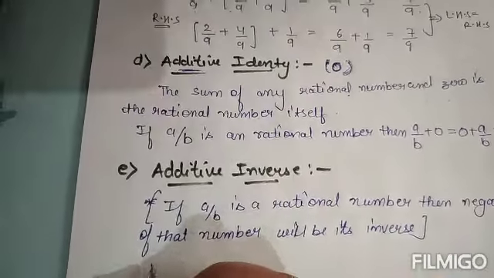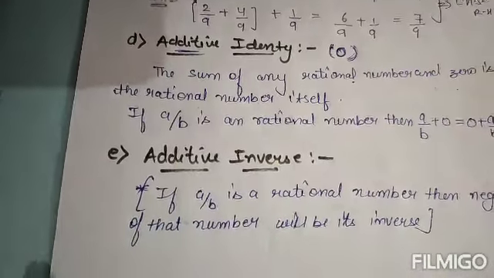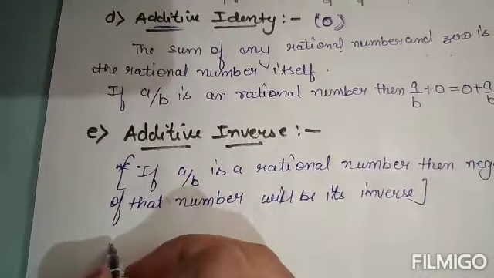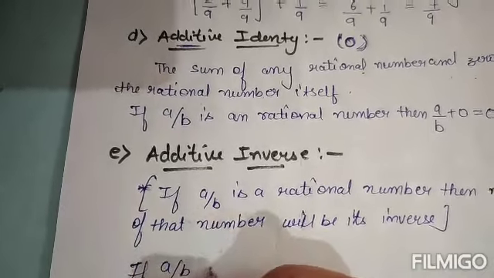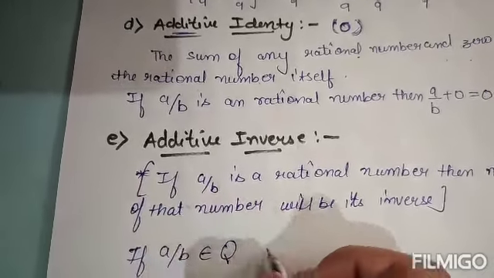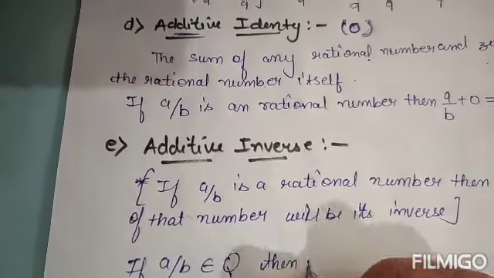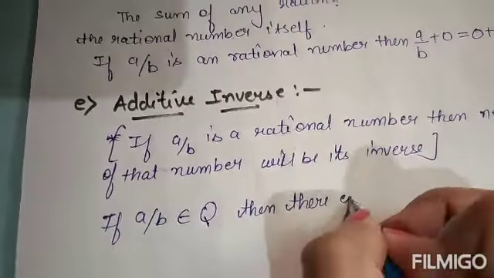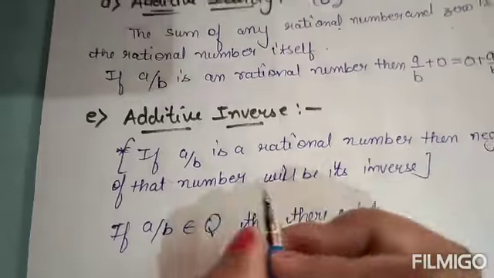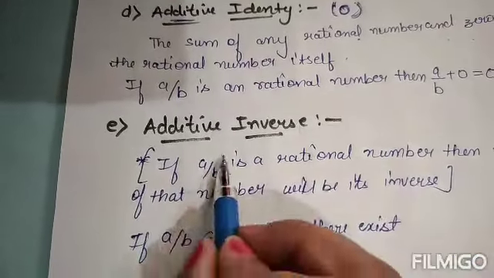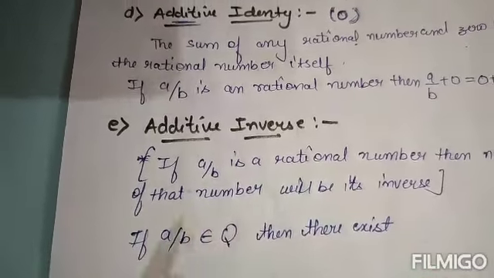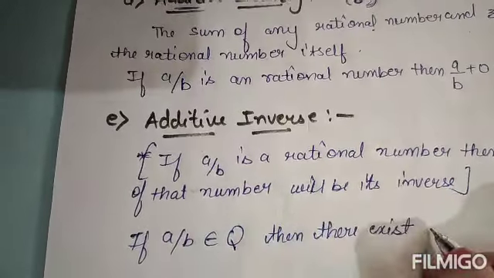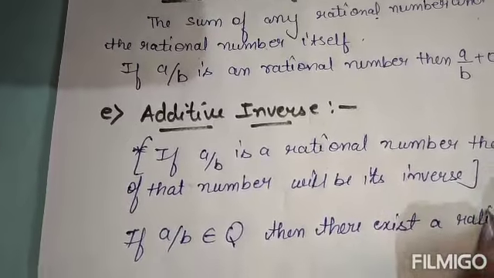But what the additive inverse says, if a by b is a rational number, then there exists, this I have told you, how you have to find the inverse. But what the additive inverse statement is, now I'm telling, there exists a rational number.